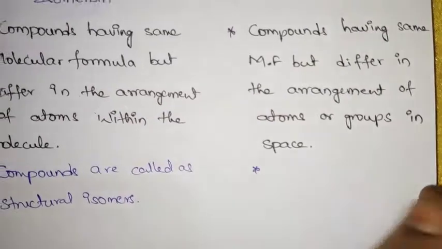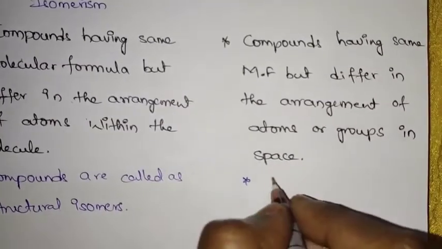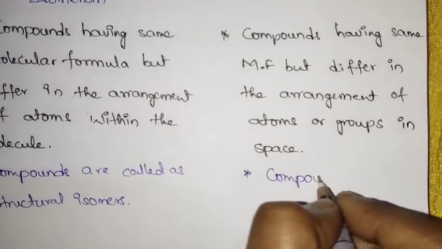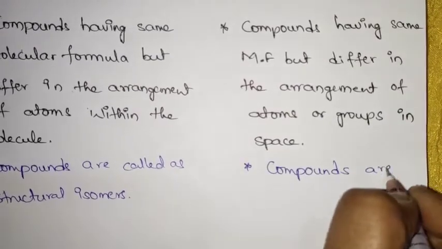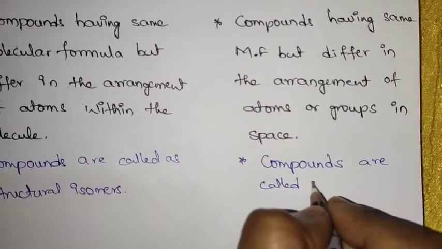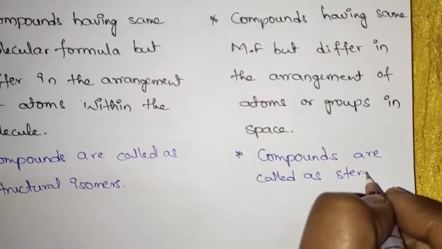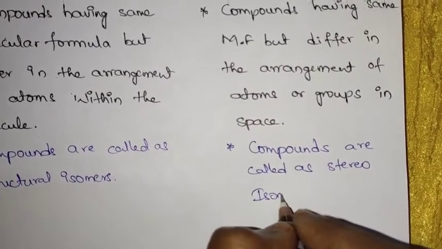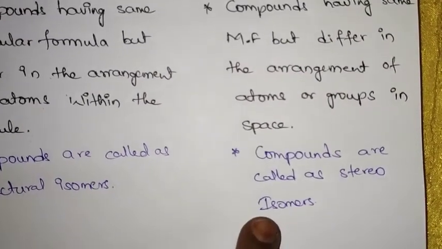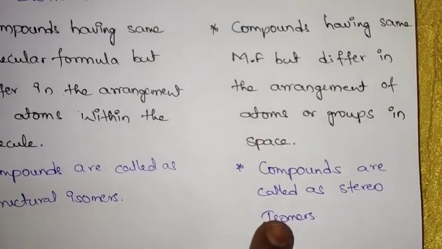Coming to stereoisomerism, the compounds are called stereoisomers, and the phenomenon is called stereoisomerism.